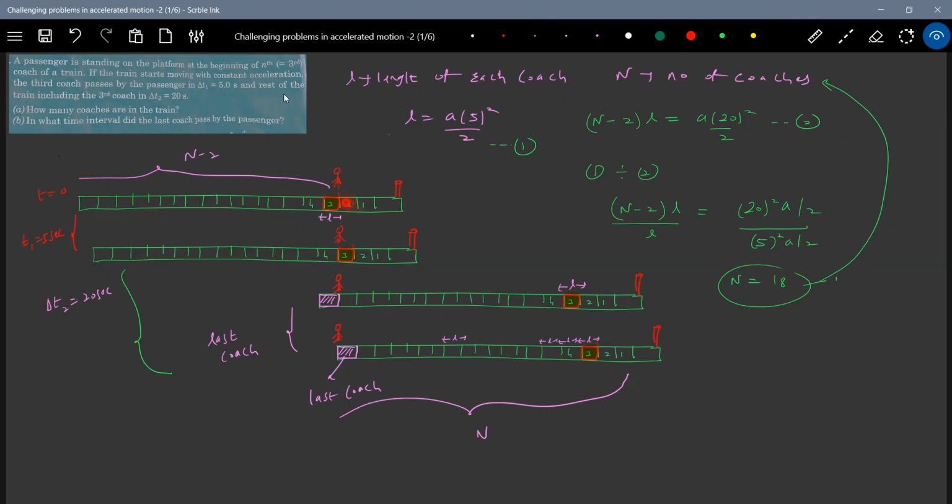How many coaches? 1, 2, 3, 4. So what I can write now? This will become 18. So now I can say that yes, the 18th coach is there. In what time interval did the last coach pass by the passenger? I think this is the last coach. So the 17 number shall I give now? Because now I have the data. 17 will come here. This will be the 17th coach. What is the time taken for the 18th coach to calculate? So here I can fill up 18, 17, 16, because N equal to 18, I got it.